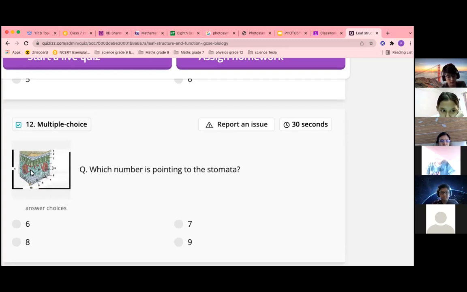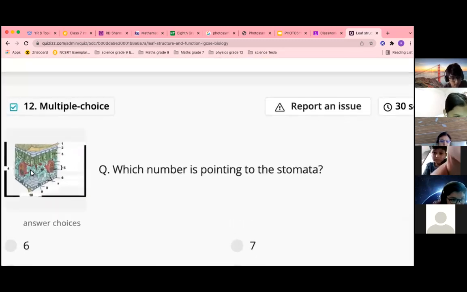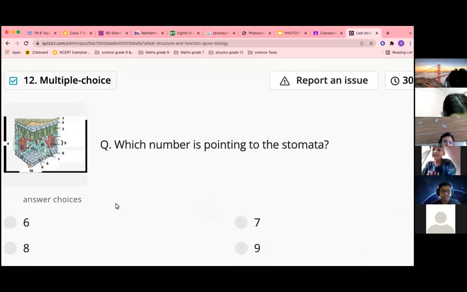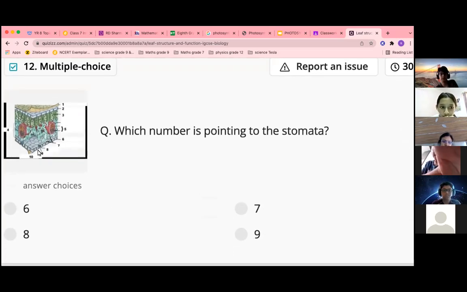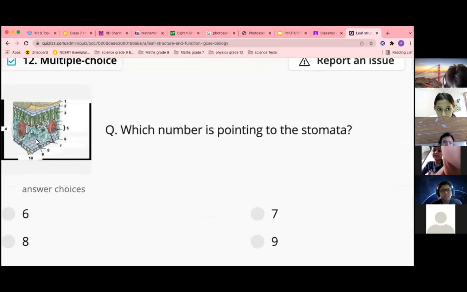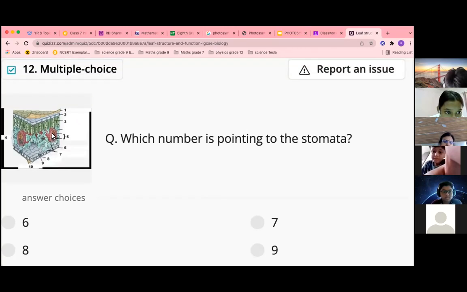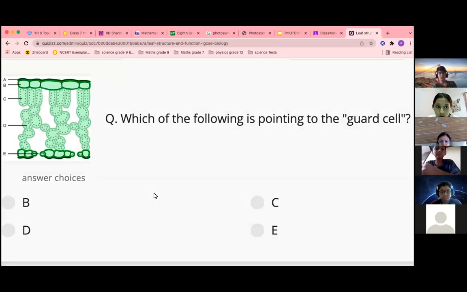Which number is pointing to stomata? Ten. No, nine. Nine and eight. Nine and eight. There is a little gap in eight. I thought nine was lower down. That's correct. What is eight? Eight is also stomata. Ma'am, the second eight is open. Ma'am, it's also stomata. It's the lower epidermis. The second eight is a gate, not stomata. Ma'am, is nine stomata? It is too small. We can't see, yeah.